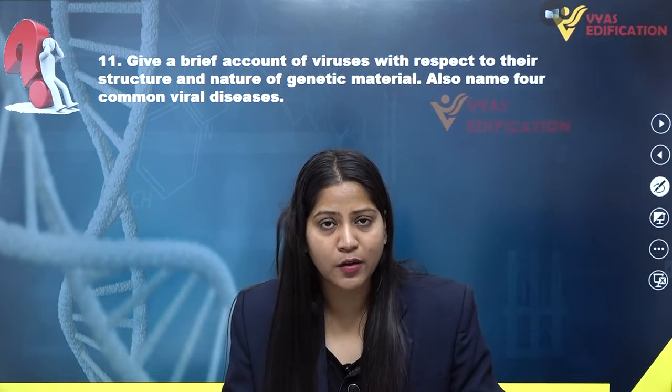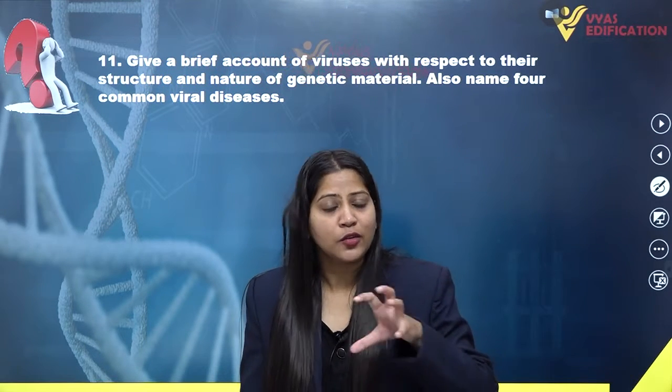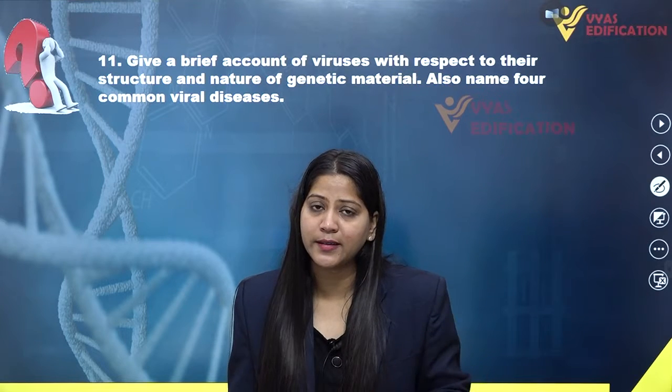Now, the entire infectious particle is known as virion and has nucleic acids as its genetic material, which is enclosed by a proteinaceous coat known as capsid. This capsid, or proteinaceous coat, is composed of small subunits known as capsomeres. These capsomeres are arranged in a helical manner or polyhedral geometric form. So this is about the structure of viruses.